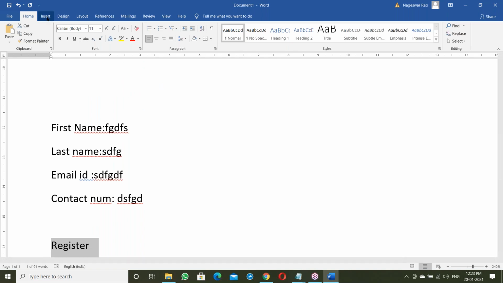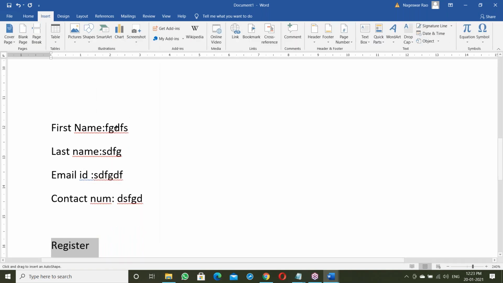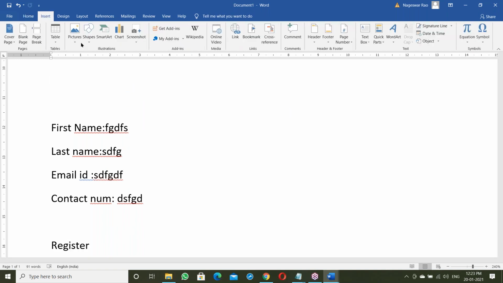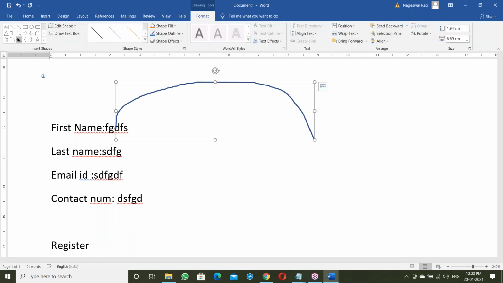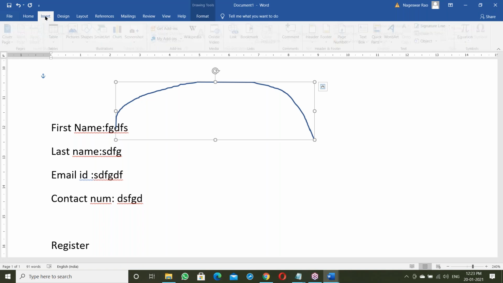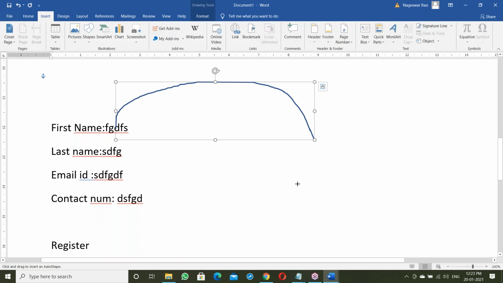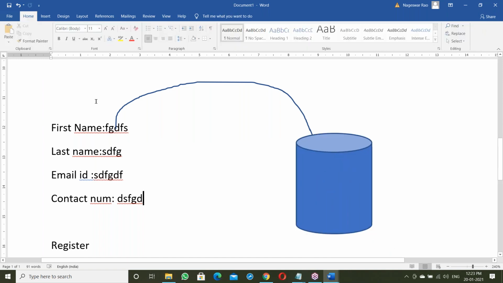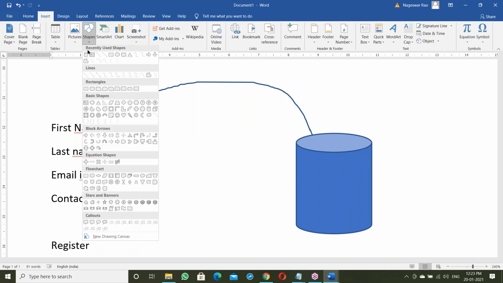this data goes to some location. Once you register, once you submit it, this data goes to some location. That location is called the backend. This is the backend, and this is the front end here.